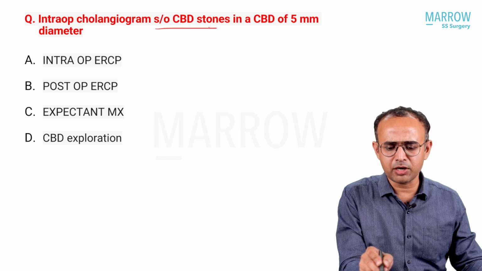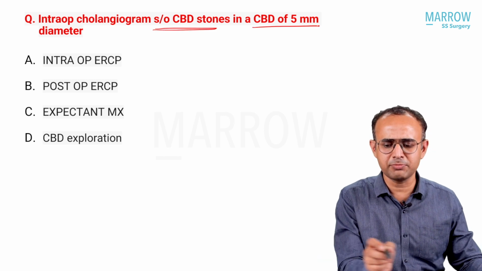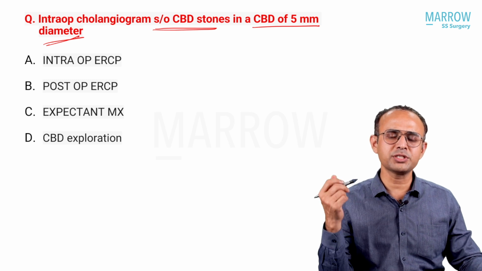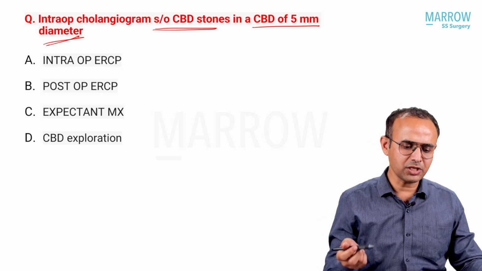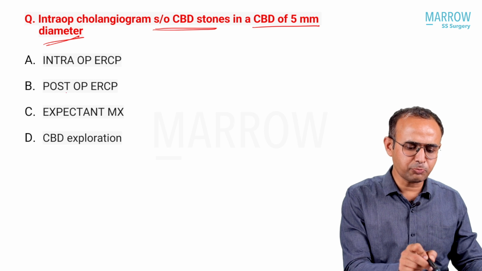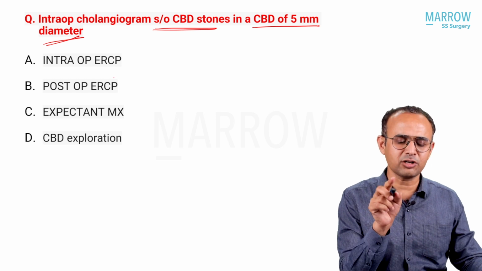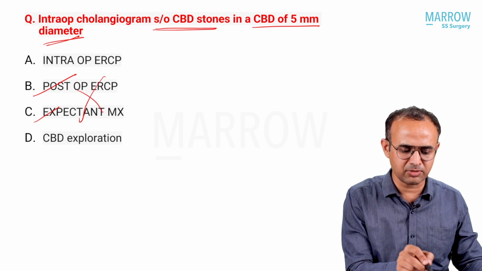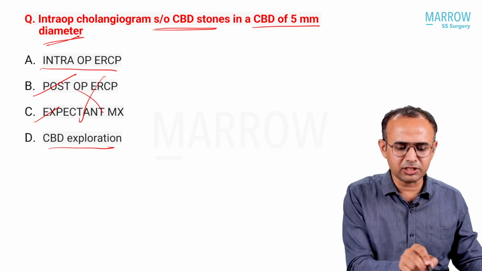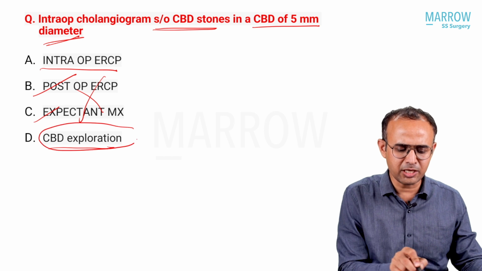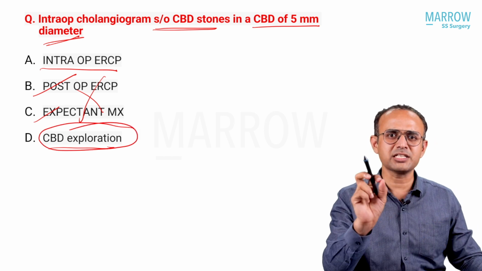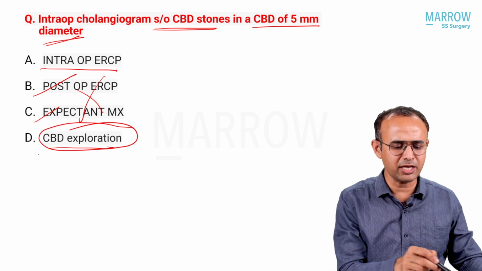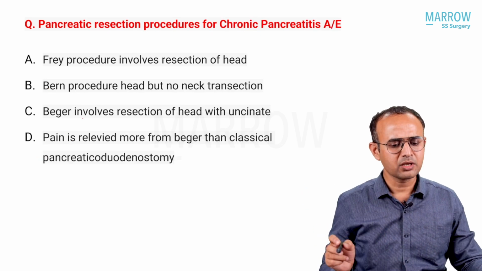Intraoperative cholangiogram shows a CBD stone of 5 mm in diameter. If on intraoperative cholangiogram we see a CBD stone, the options are intraoperative ERCP or post-operative ERCP. If you have seen it intraoperatively, it should not be expectant management. So either CBD exploration or intraoperative ERCP. The better option will be to explore the CBD, put a transcystic guided catheter, explore the CBD and remove the stone.